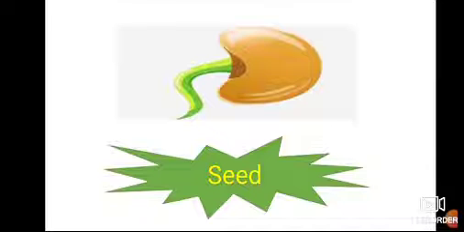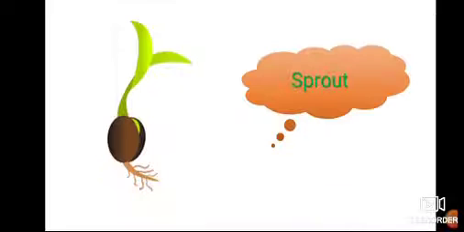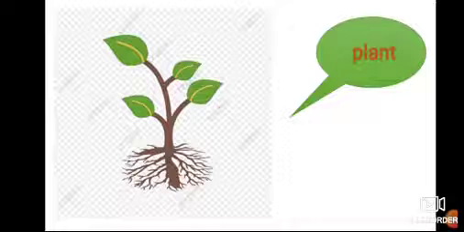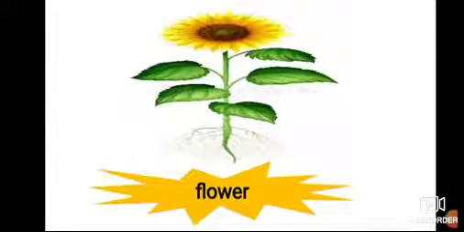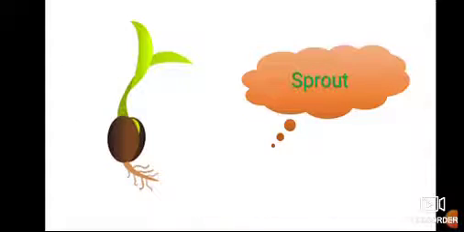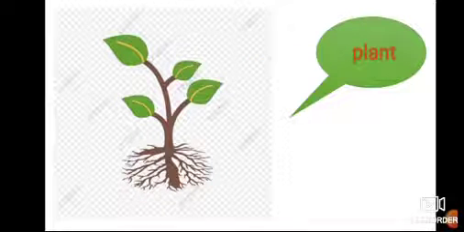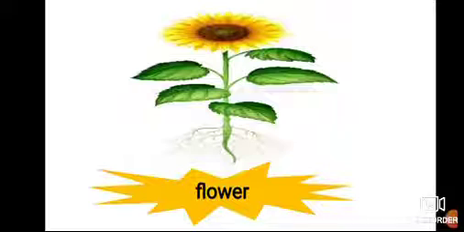So let's say together. The plant starts with seed, sprout, plant, flower. Again, Junior 1. Seed, sprout, plant, flower. This is the life cycle of the plant.